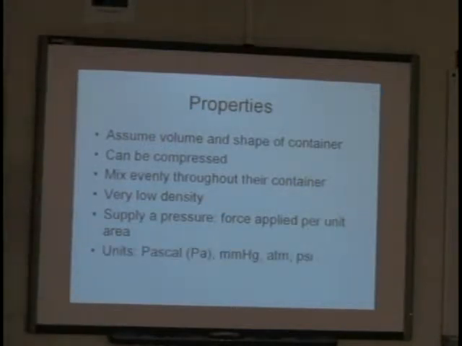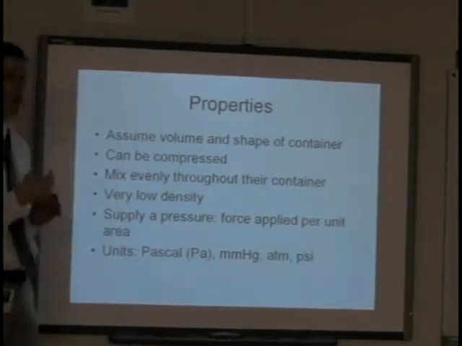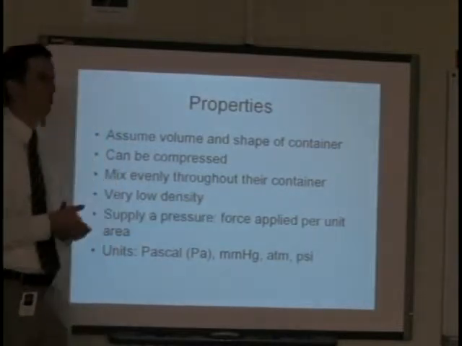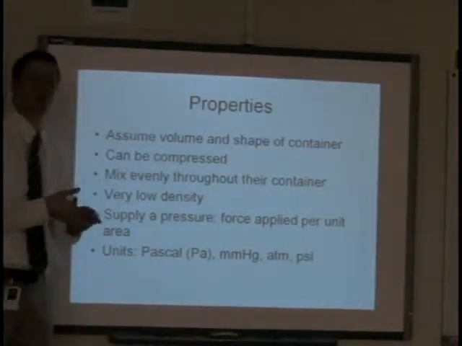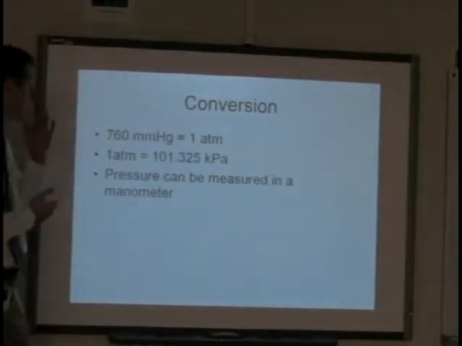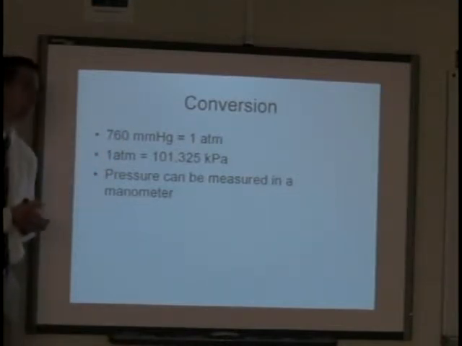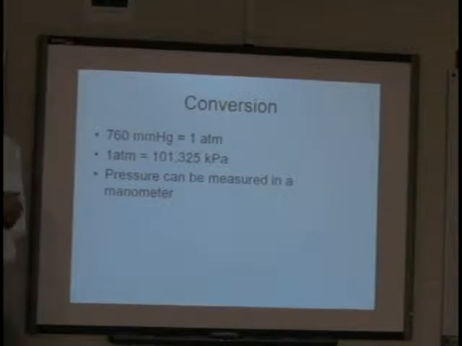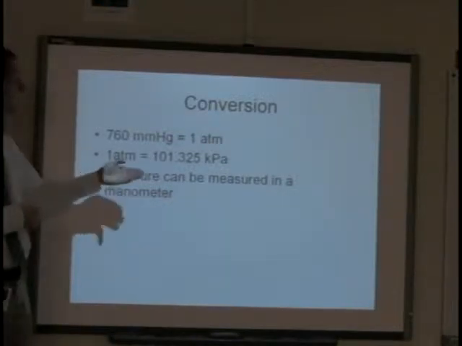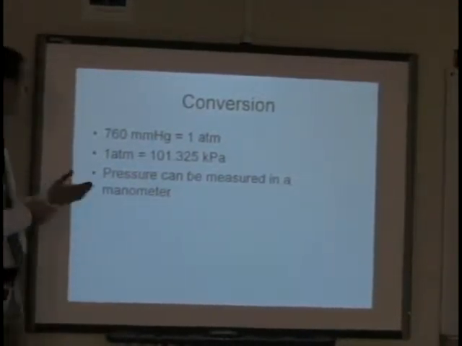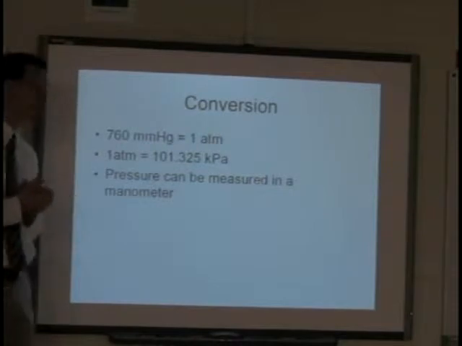Last thing to mention with pressure is there are some very common units: a Pascal, although we'll talk about a kilopascal, millimeters of mercury, atmosphere, and not used as often, PSI, which is pounds per square inch. A conversion to know with these different pressures is that there's 760 millimeters of mercury in 1 atmosphere. This is also referred to as sea level. The pressure at sea level is that 1 atmosphere. 1 atmosphere can be related to kilopascals as well, 101.325. And again, pressure is usually measured with an instrument called a manometer.